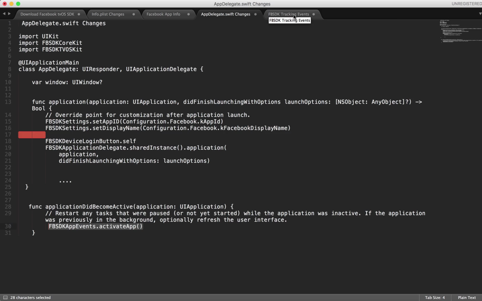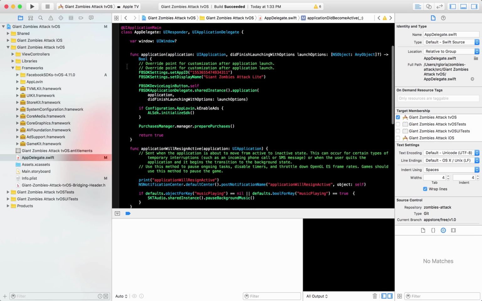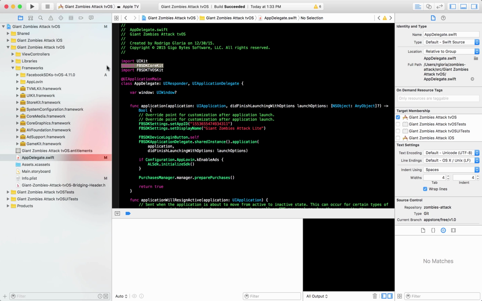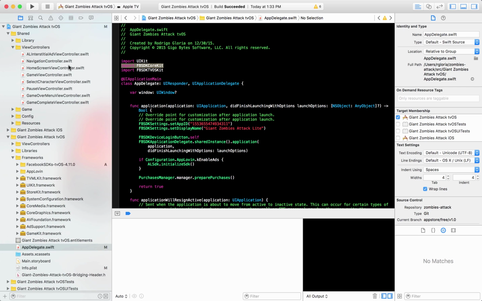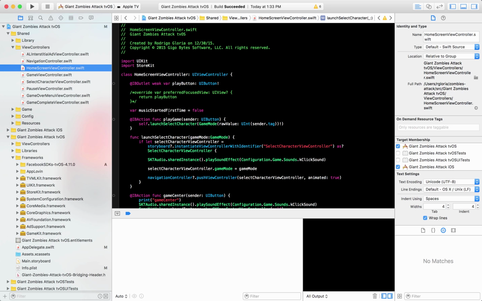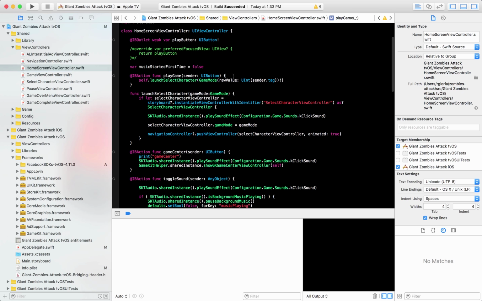The next step is to start tracking events. Tracking events is as simple as importing, not store kit, but let's go back here and copy the Facebook core kit, and let's choose one of our view controllers. Let's go to the home screen view controller, and this right here will launch the game.